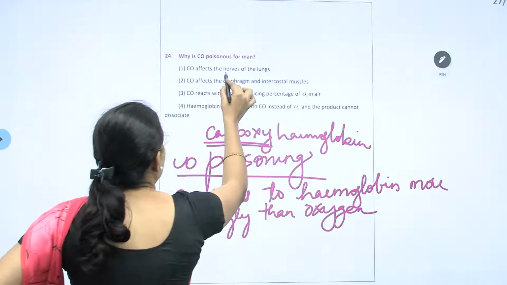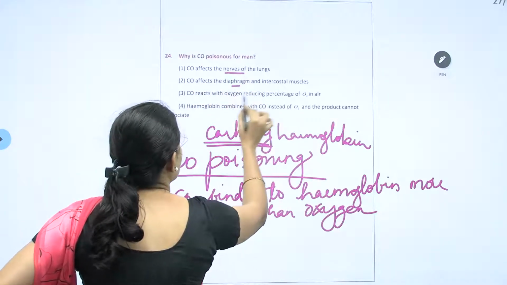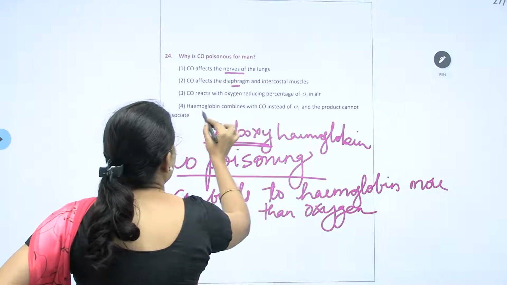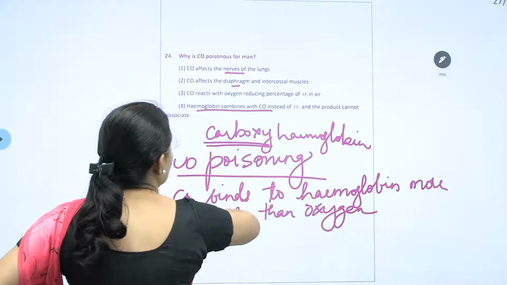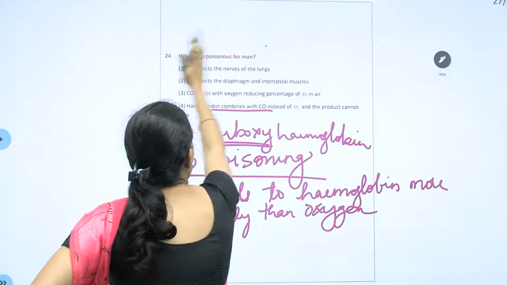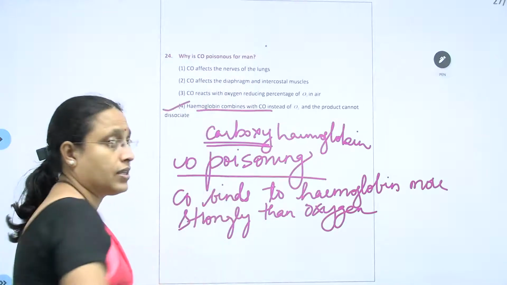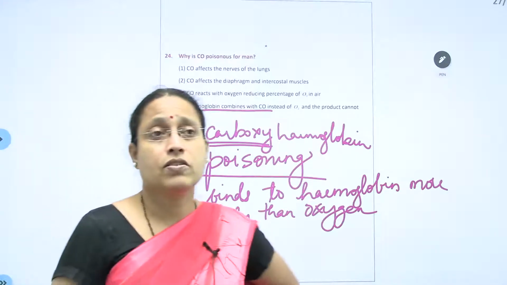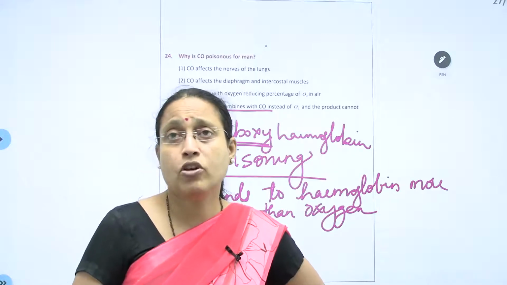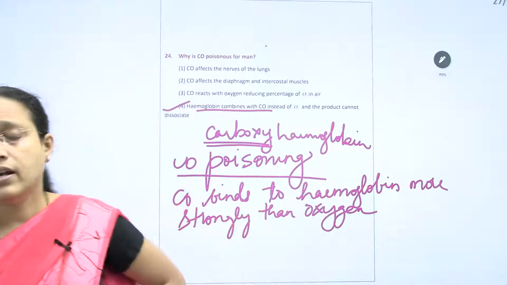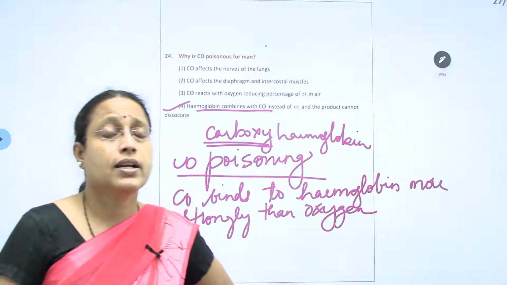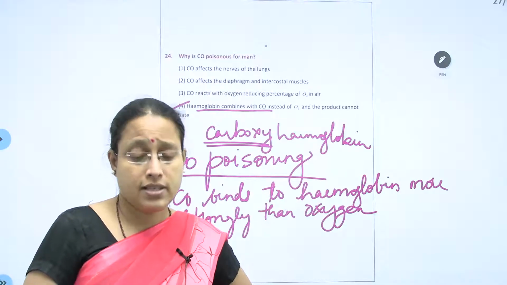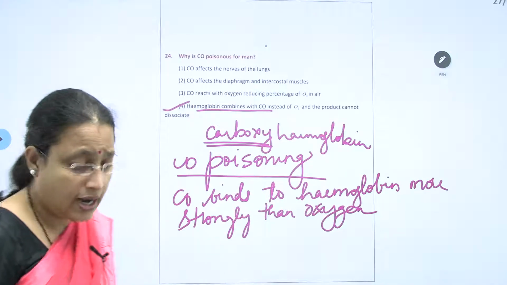It does not affect the nerves, no. Diaphragm also, no. Hemoglobin combines with CO, and that cannot easily dissociate, and therefore the concentration of oxyhemoglobin is less. So there is a hypoxic condition in the tissue, and when there is a hypoxic condition, a person cannot survive for a longer time.